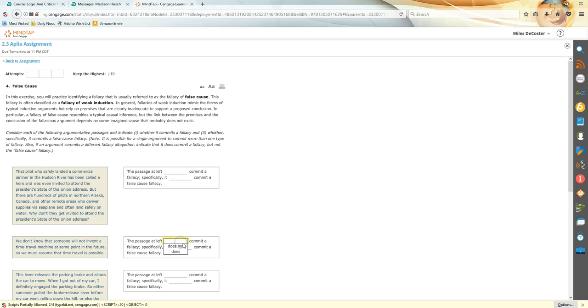Okay, this is closer to appeal to ignorance. So it does commit a fallacy, but does not commit the false cause fallacy, because it's saying something about lack of evidence and then making an assumption about what could be the case. So we can't prove that someone will not invent a time machine at some point in the future is another way to read this. So we must assume that it will be possible. Not so much. Let's see about this one.